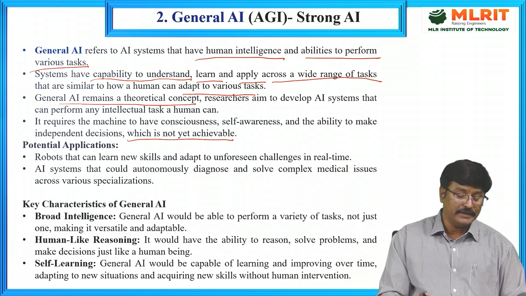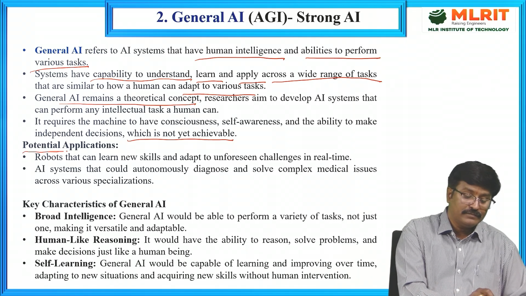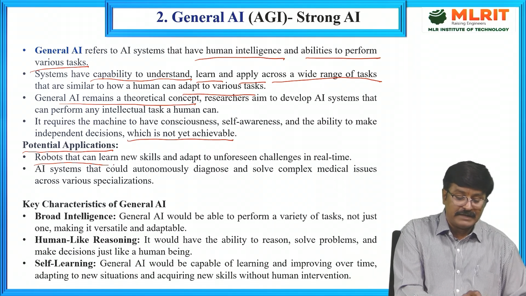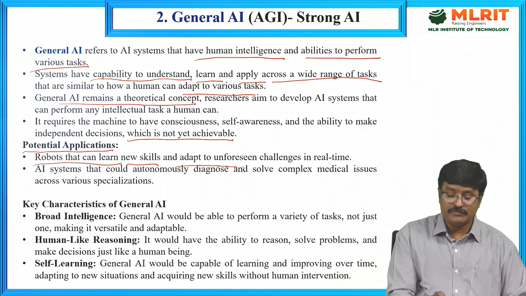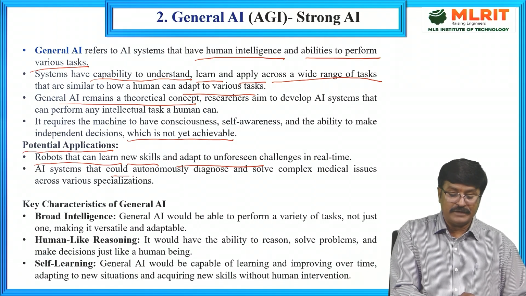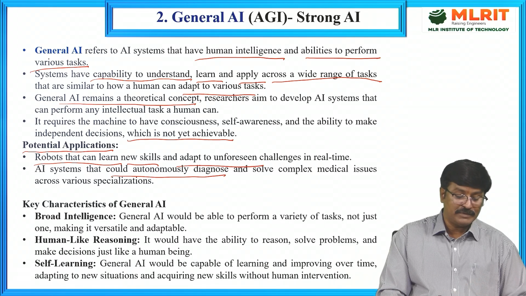The potential applications of strong AI are robots that can learn new skills and adapt to unforeseen challenges in real time, and AI systems that could autonomously diagnose and solve complex medical issues across various specializations.